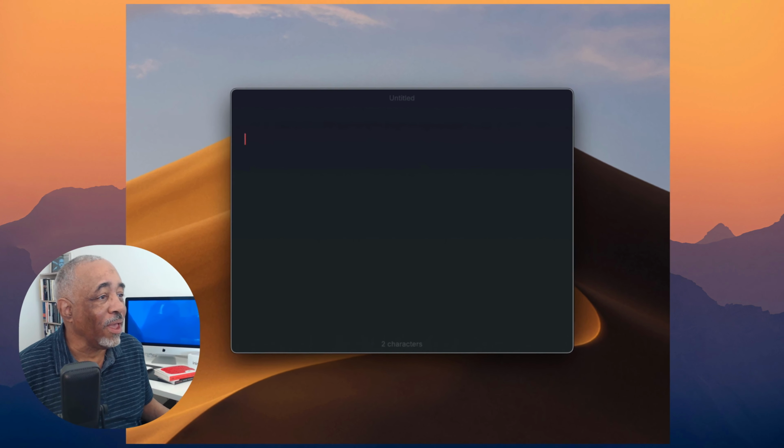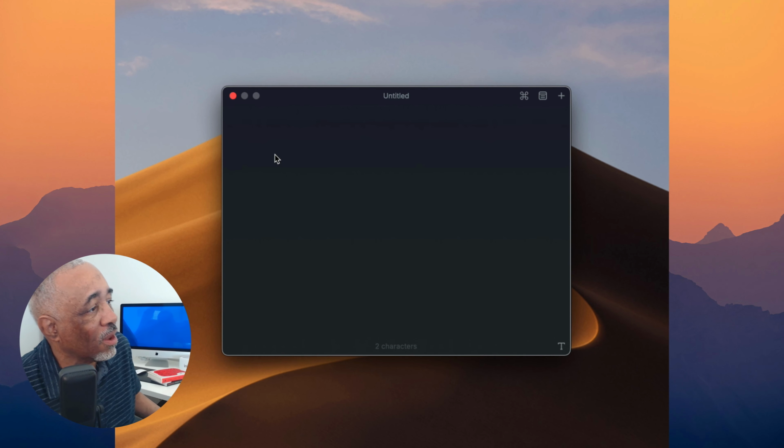So there's an application called Cotypist. And basically what Cotypist does is it tries to predict what you're saying as you type. So let me show you how it works. And I want to tell you the reason why I think you might want to try it out. So basically, Cotypist works within any application where you do typing. And when you start typing, you'll see it predict text, what you might want to say next, or it's suggesting what you might want to say.